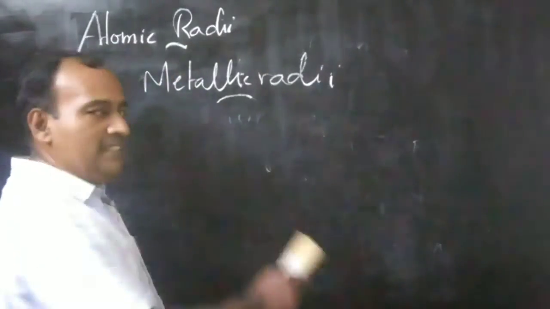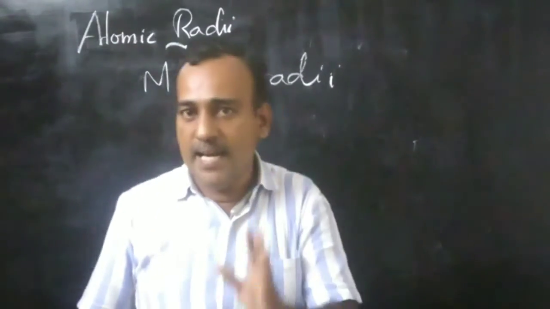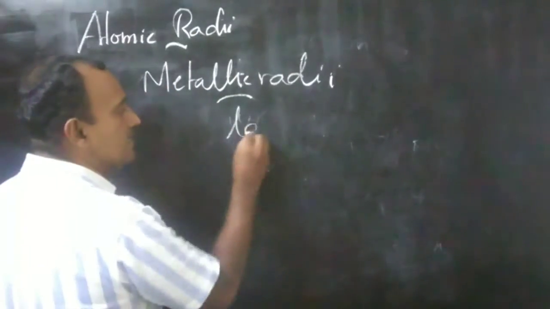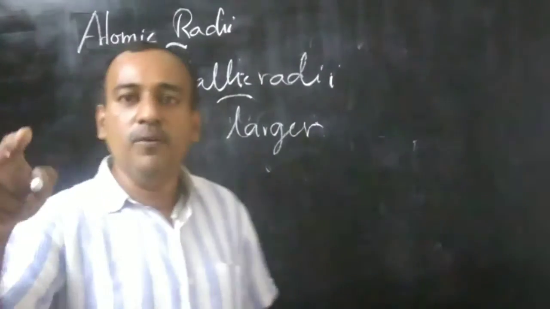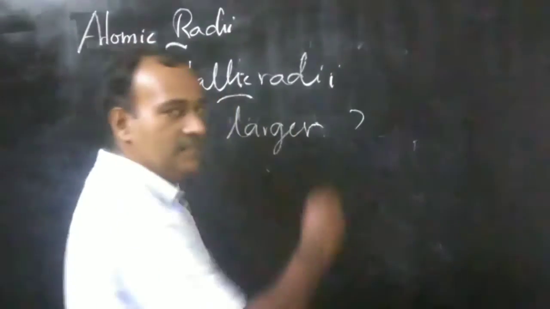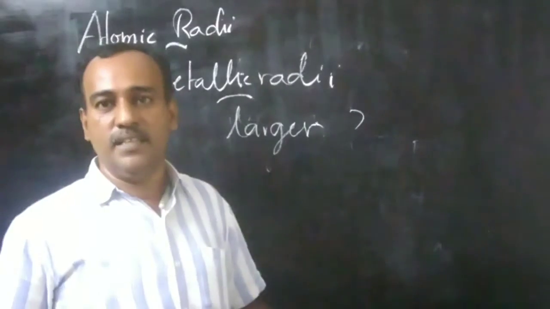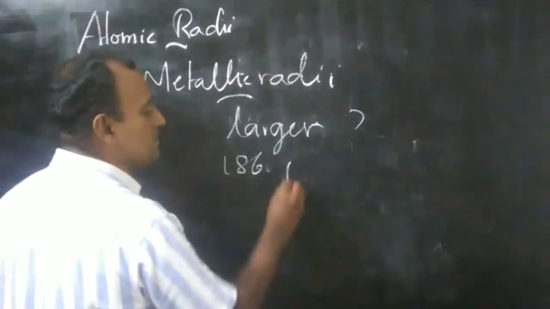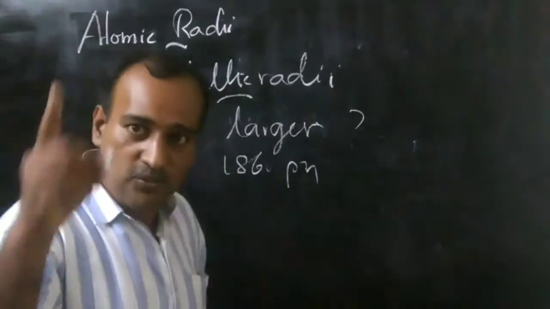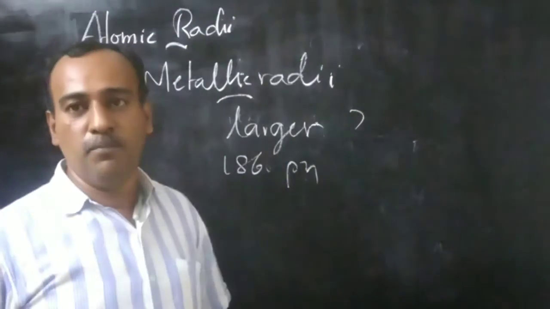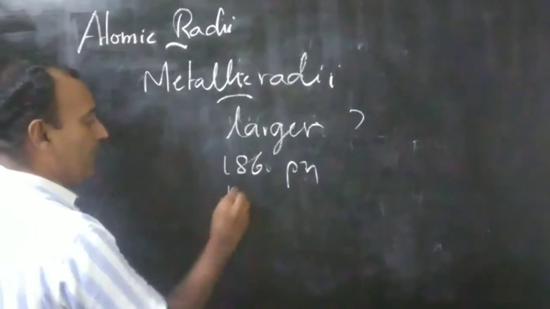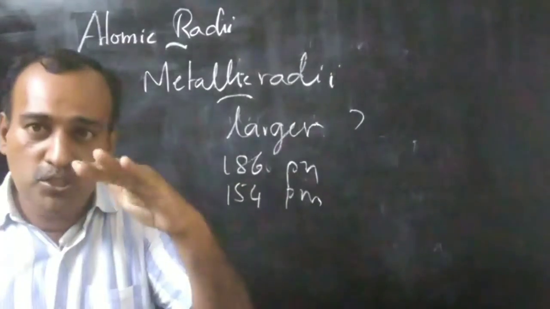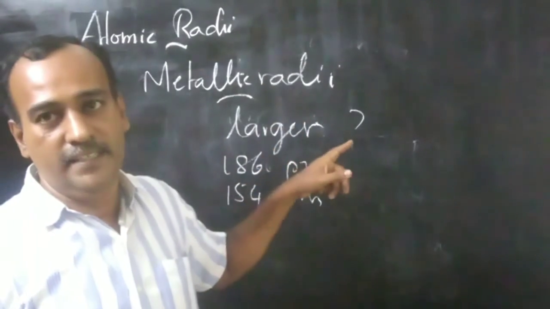But one of the important things you have to remember is that metallic radii is always larger than covalent radii. Why? Already I told you the metallic radii of sodium is 186 pm, whereas when sodium forms a covalent bond, its radius is 154 pm. So covalent radii is somewhat smaller than metallic radii.